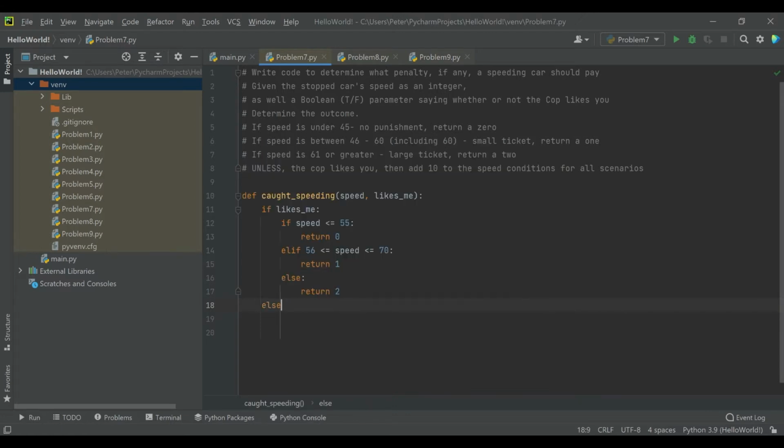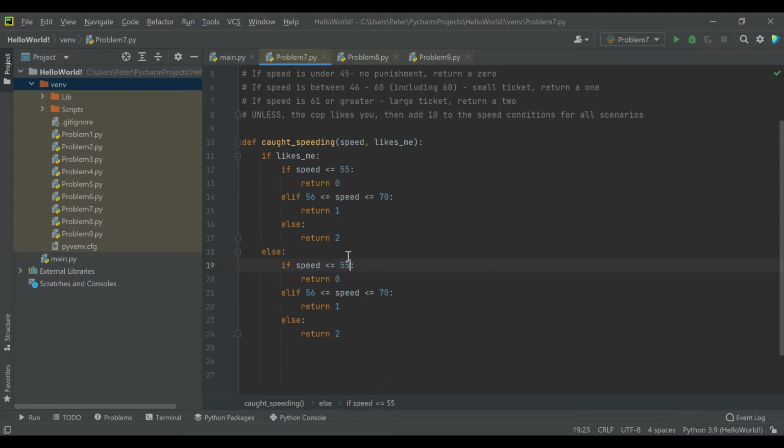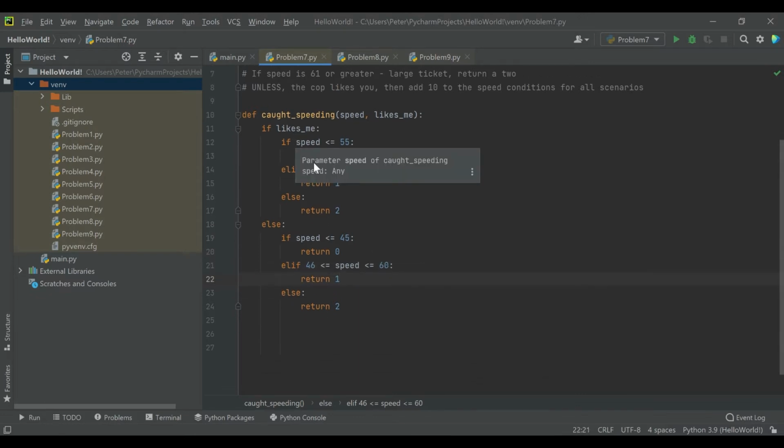And then we'll say else, and we'll just go ahead and copy all this inside code down, because now we're coding for the scenario where the cop does not like you, which if you're like me is a far more common scenario. But all we have to do is just knock all these values down by 10. And this right here should do it. If he likes me and my speed's under our lower limit, or if he doesn't like me and it's under 45, no ticket. If it's in our defined range, then a small ticket. Otherwise, we're going way too fast and he's going to give us a big ticket.